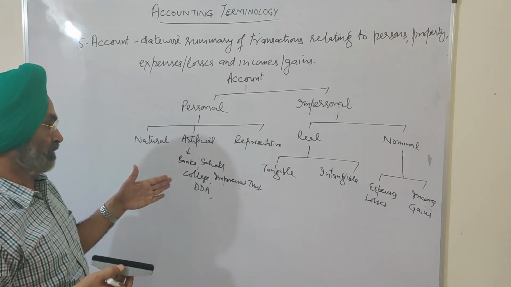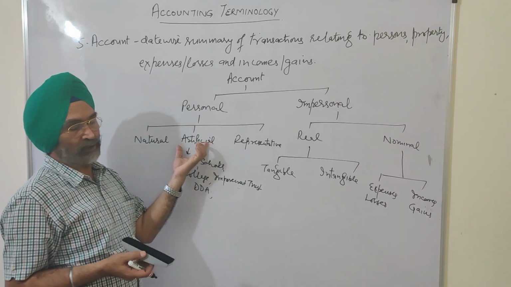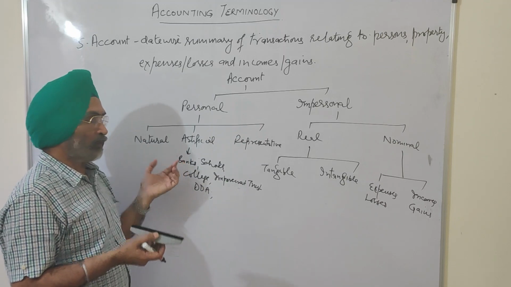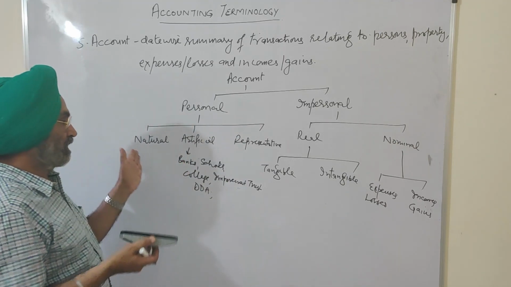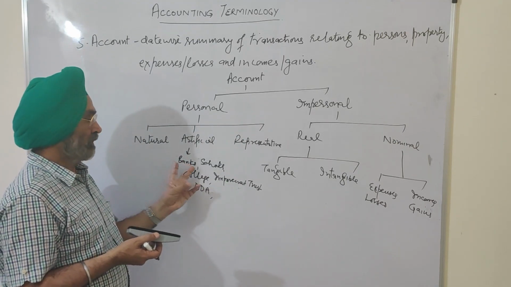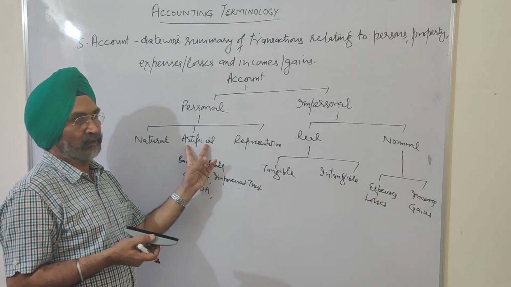The institutions are called artificial persons. If we prepare the account of a bank, it is not a natural person. The account of the bank will be an artificial personal account.